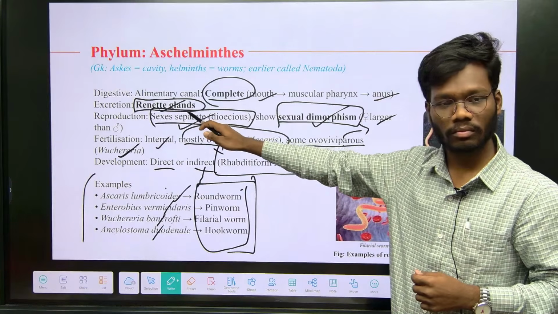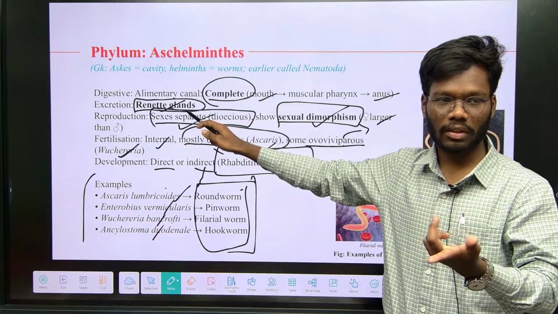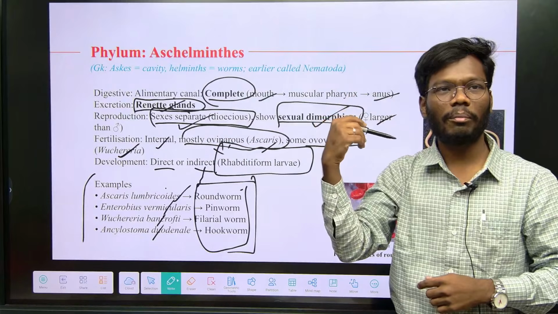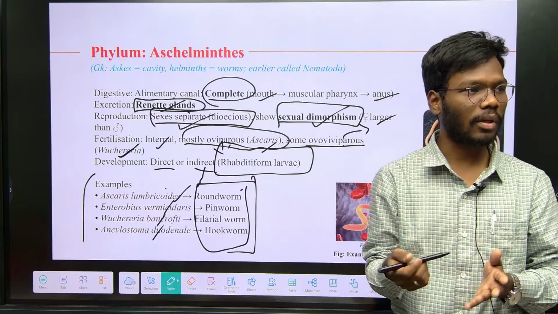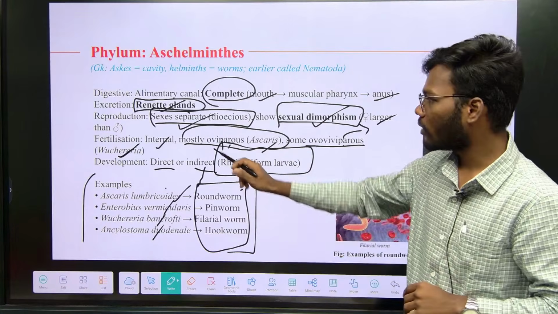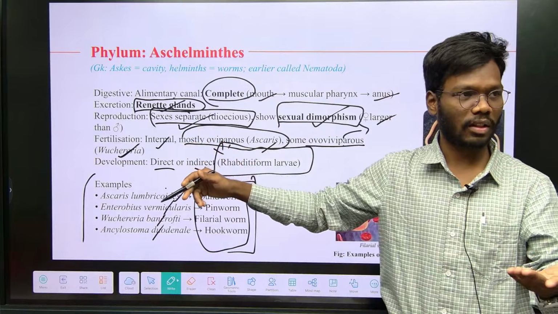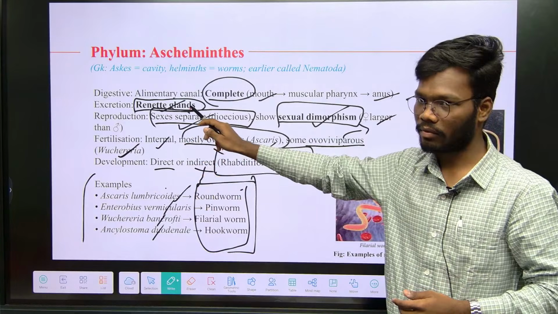Renate glands. In Platyhelminthes, flame cells. So when you compare with the other phyla, then you will remember all the different characteristics, right? So that's why I am explaining previous things also. Renate glands, their flame cells.